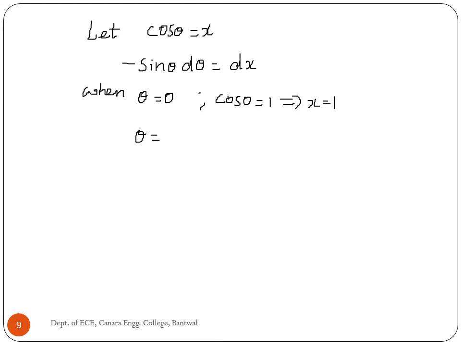When theta equal to pi by 2, cos pi by 2 equal to 0, then x equal to 0. Therefore beam area is equal to 2 pi